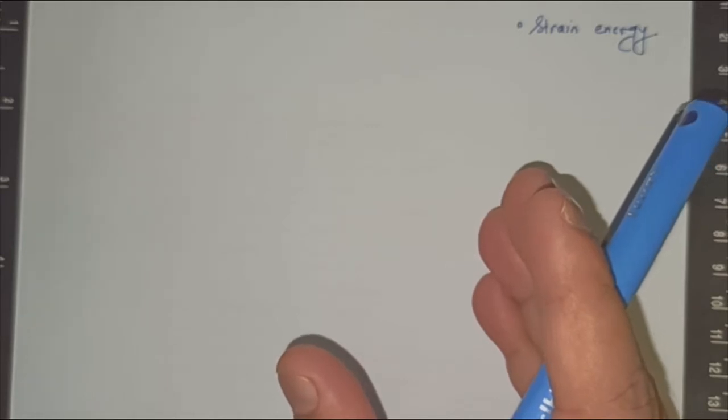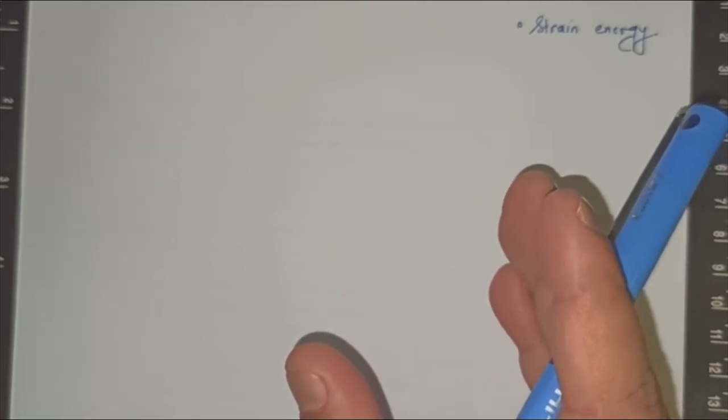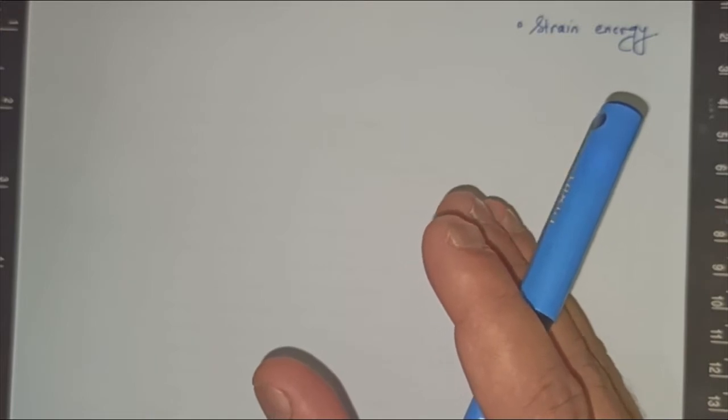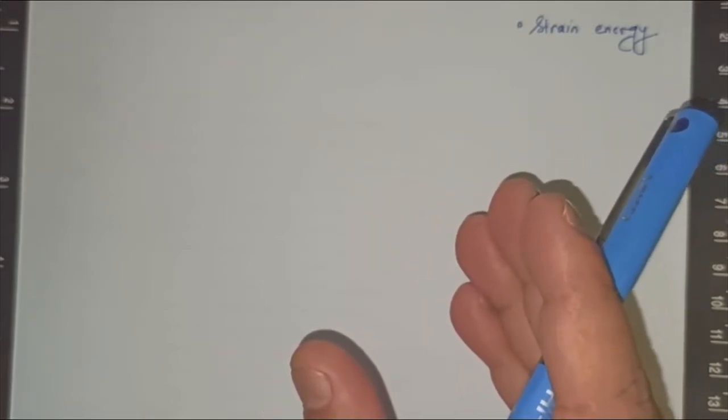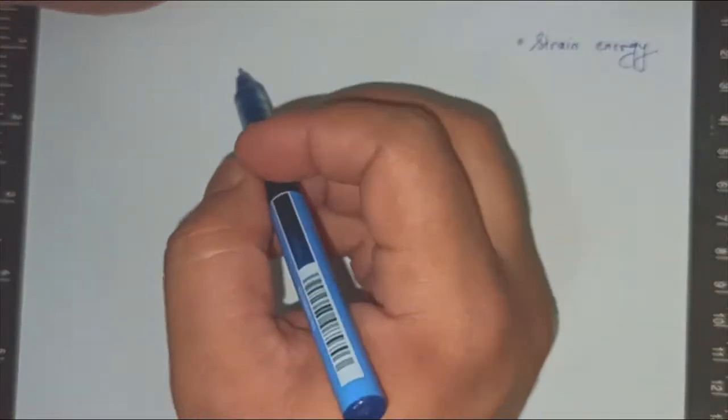It's very important to note here that if the stresses are within the elastic limit, then the structure can regain its shape and its size. That means that within the elastic limit, the strain energy is very much recoverable. So let me tell you with examples.